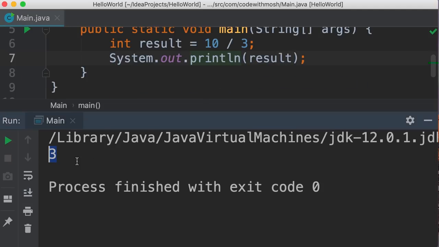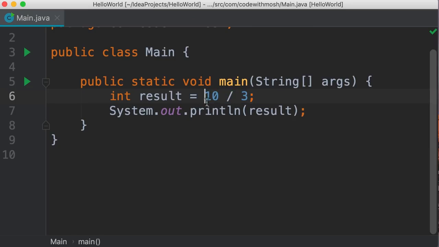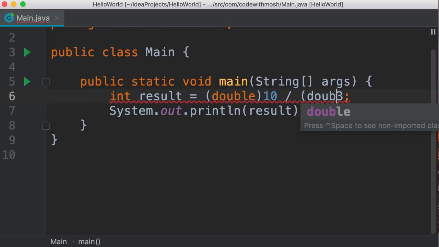Here the result is a whole number because in Java, the division of 2 whole numbers is a whole number. If you want to get a floating point number here, you need to convert these numbers to a float or a double. Let me show you. We prefix this number with parentheses, and in parentheses we type double. Now we are casting or converting this number to a double. Similarly, we should do that here.